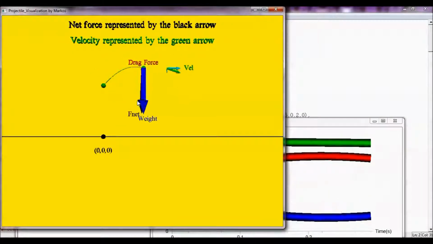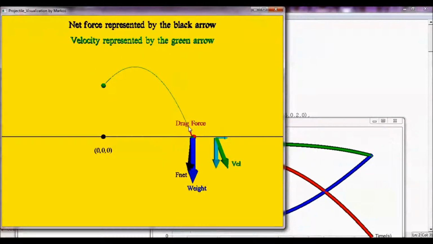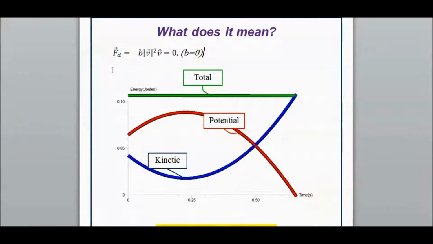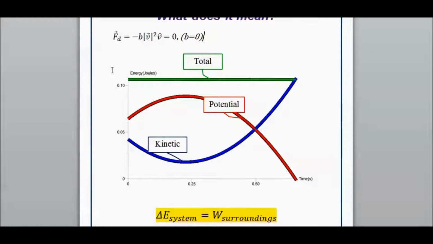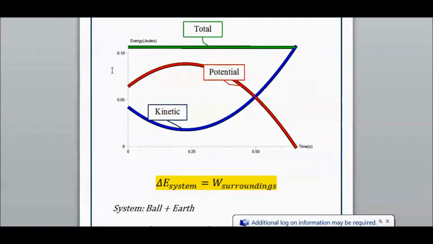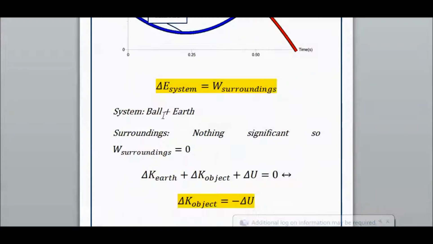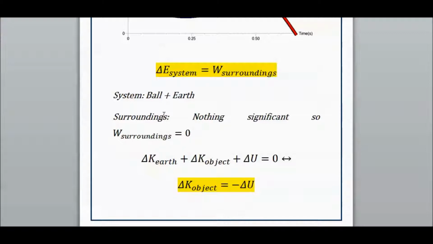Note that the drag force is always opposite to the velocity. If the drag force is zero, while the object moves, its energy changes forms between potential energy due to gravity and kinetic energy. However, there is no change in the total energy of the object. Since there is no significant interaction between the system and the surroundings, there is no work done, and subsequently the total energy of the system remains constant according to the law of the conservation of energy.